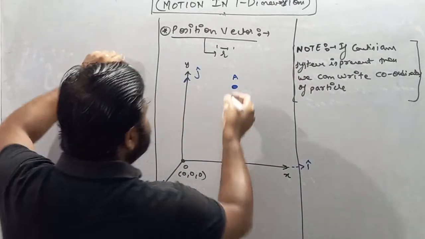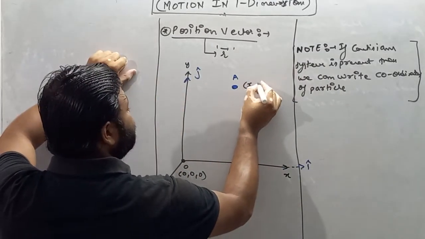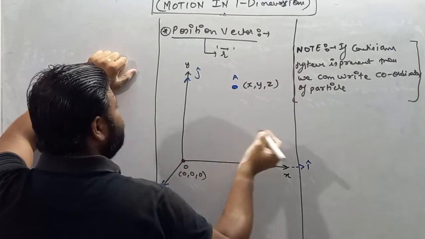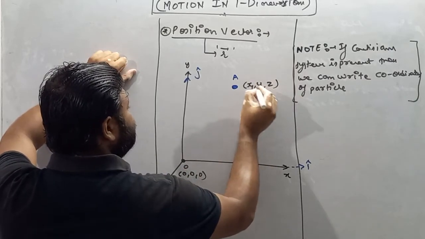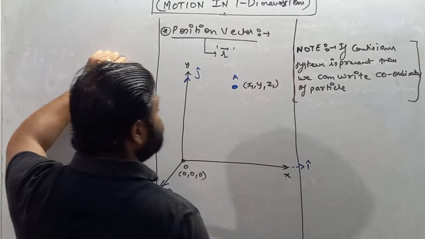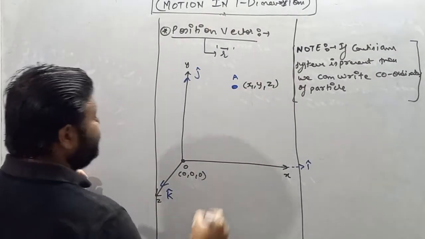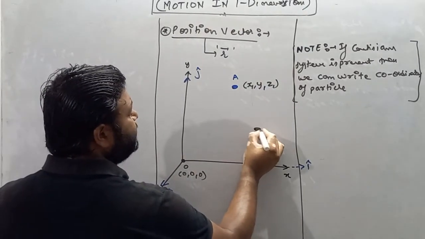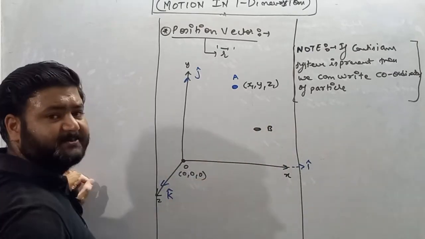So let's suppose the coordinates of the particle are x, y and z. Let's suppose x1, y1 and z1. Now see, if I am taking another point, let's suppose B, our new point is B.